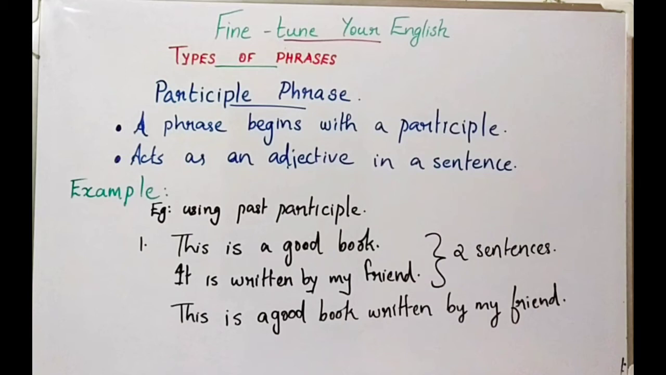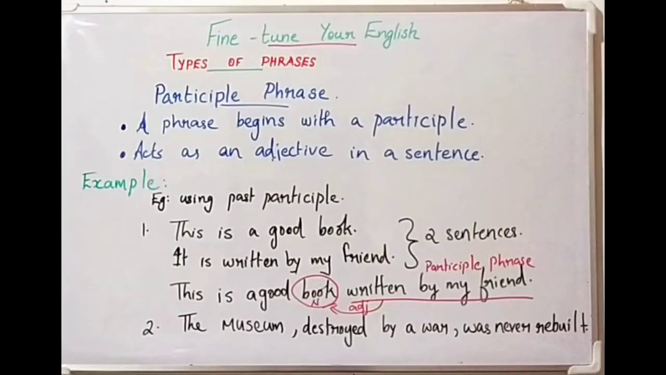And now we can discuss the use of past participle, that is the V3 form, in a participle phrase. Here again two sentences are given. We need to join them using a past participle phrase. See the examples. This is a good book and it is written by my friend. These are the two sentences. This is a good book. It is written by my friend. We can combine them. This is a good book written by my friend.